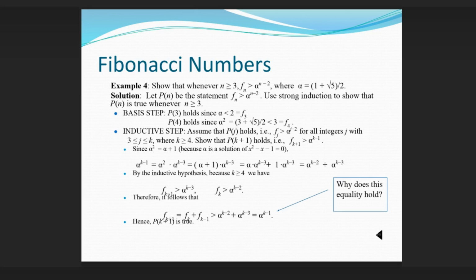Inductive step: Assume that P(j) holds, i.e., Fj > α^(j-2) for all integers j with 3 ≤ j ≤ k, where k ≥ 4.